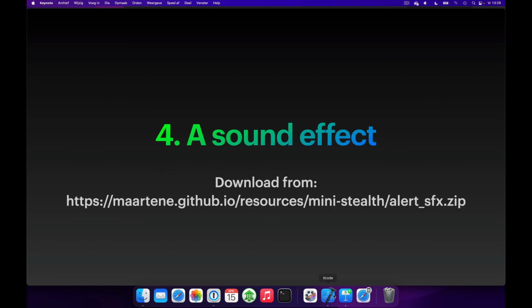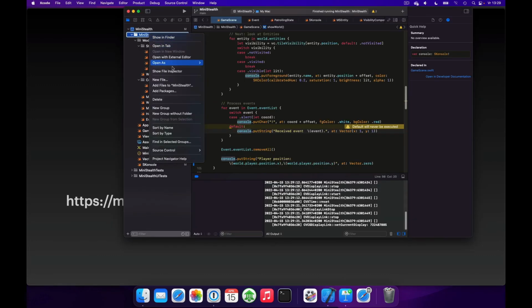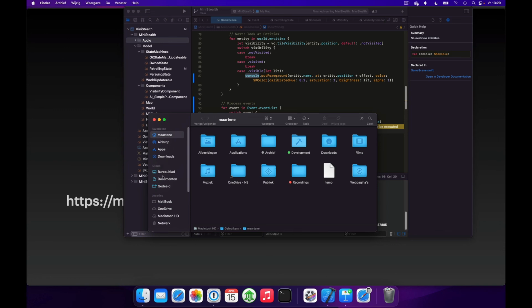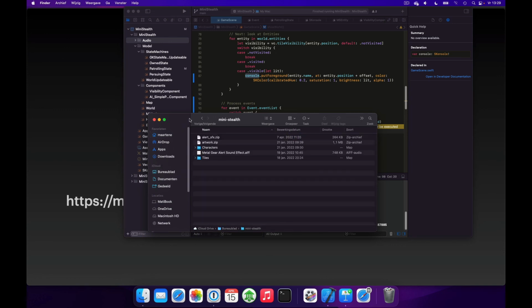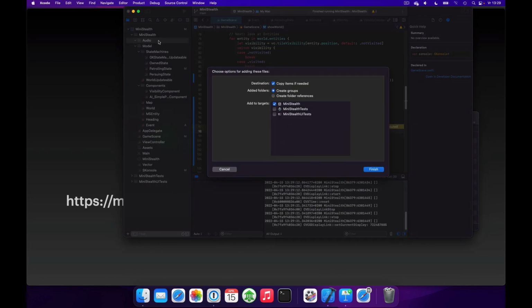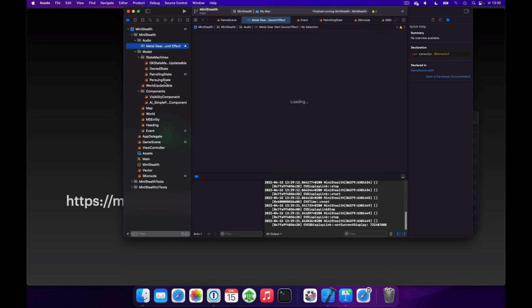Finally, we're going to add a sound effect, and for this we first need to add an audio file to the game. So we'll create a new group called audio, and in there we'll add a file, and the link is in the description below. We should copy if needed. We can create groups, and we should add it to the MiniStealth target. And now we have the sound effect here.